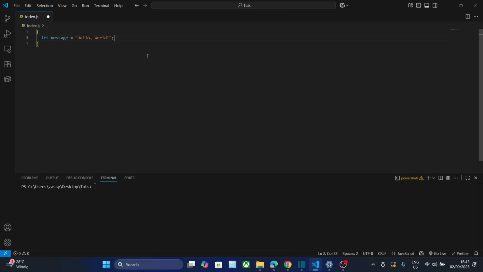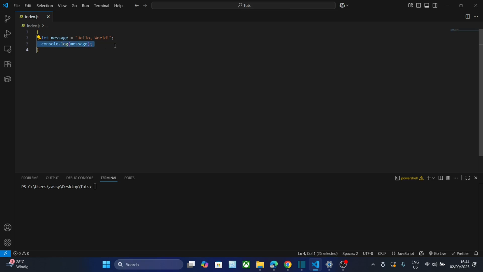If we want to access that variable, we can only access it from inside that block scope. That's why we call variables declared with the let keyword block scoped variables.